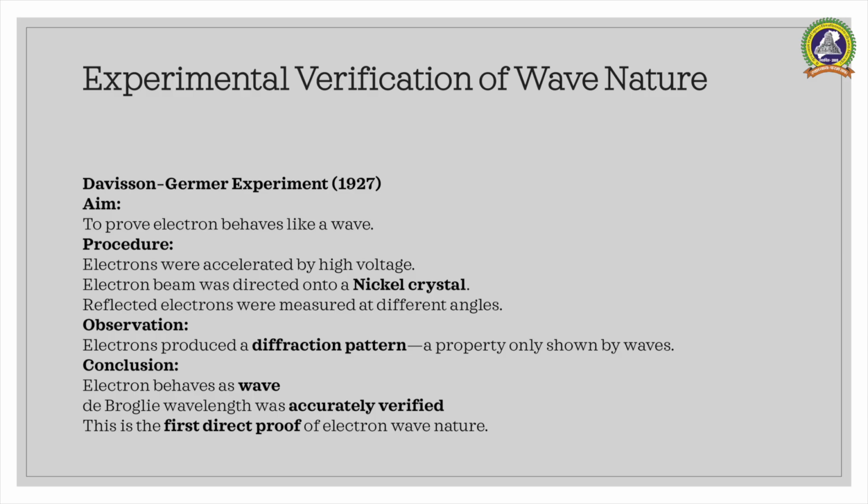The next, Davisson-Germer experiment. The Davisson-Germer experiment provided the first experimental proof of the wave nature of electron. When electrons were directed at a nickel crystal, they produced a diffraction pattern. This behavior is characteristic of waves, confirming de Broglie hypothesis.